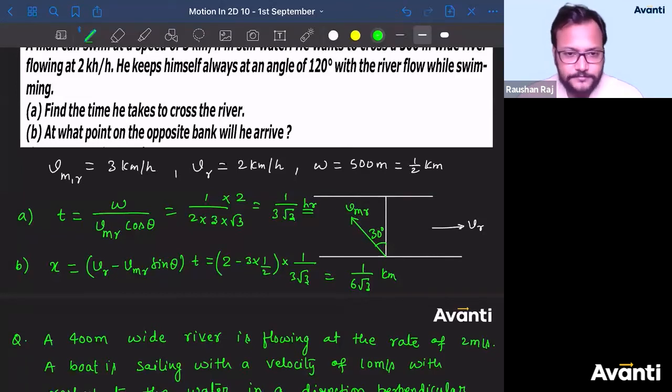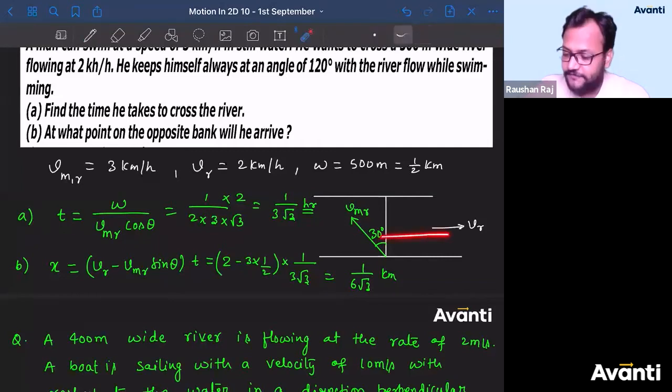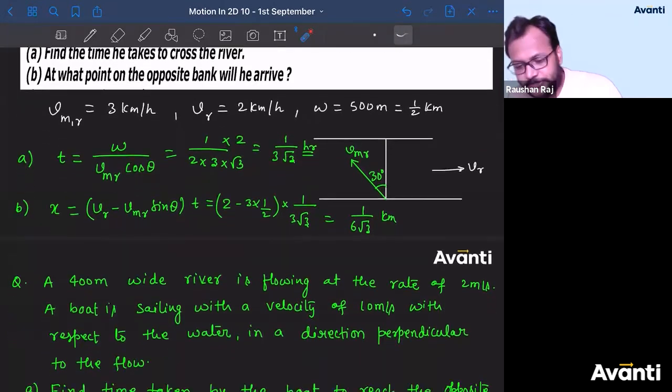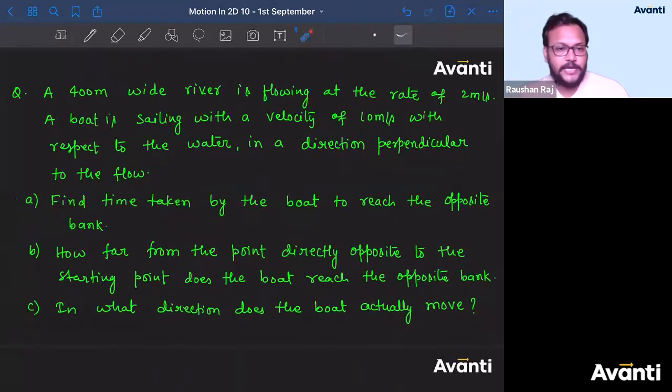If the angle made by this VMR is given to you with the river flow, then you can use cos theta in terms of sin theta and sin theta in terms of cos theta. Correct. But don't get confused, Tarak Datta. Use only one convention. Okay? All right, guys. Now let us move on to the next question. Try to get the answer for this one.